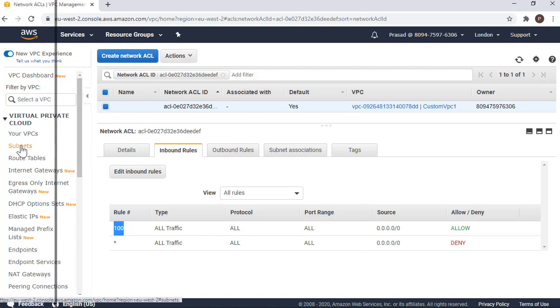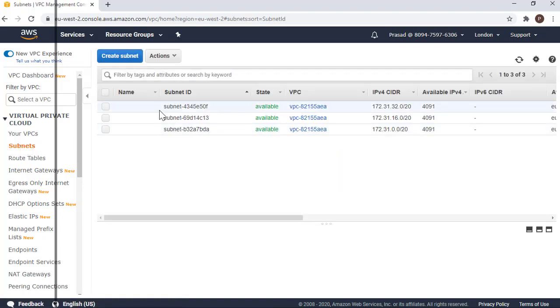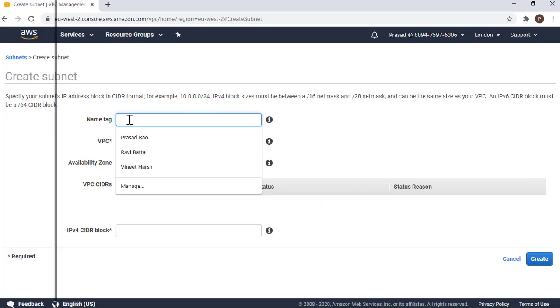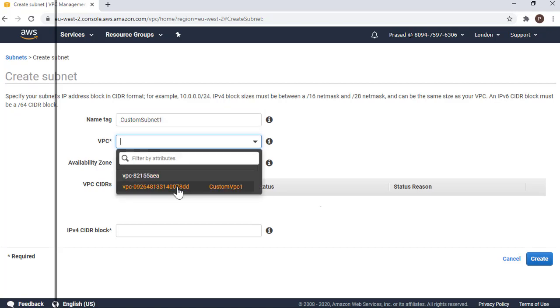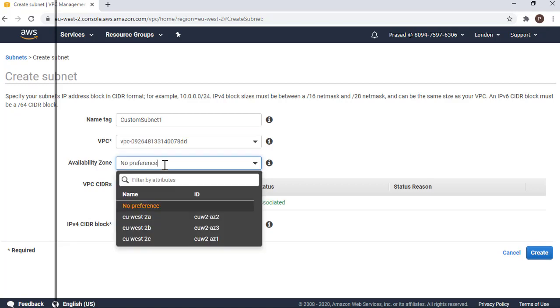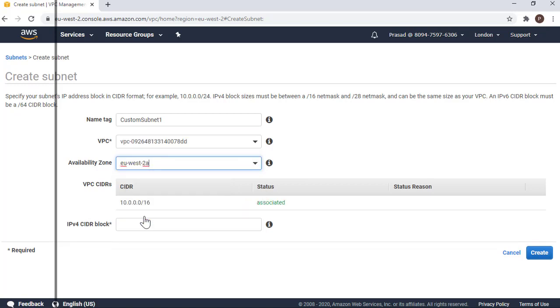Now, while provisioning resources, we know that we need subnets instead of just a VPC. So we can create subnets. We have these 3 default subnets attached to the default VPC, but let's create 2 subnets. Let's say custom subnet 1. To which VPC? We are going to use it with the custom VPC. For the availability zone, let's say I'm going to go with 2A.